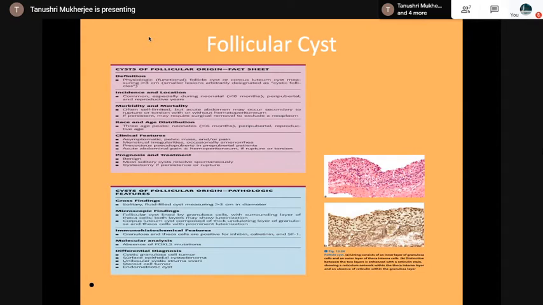IHC, granulosa and theca cells are positive for inhibin, calretinin and SF1. There is absence of FOXL2 mutations, but normally you can recognize this, so it will not be required to do molecular analysis in this. But as I am talking about the update, I should mention that. And the differential diagnosis: cystic granulosa cell tumor, surface epithelial cystadenoma, unilocular cystic stromal tumor, steroid cell tumor, or an endometriotic cyst. And this is the corpus luteal cyst.